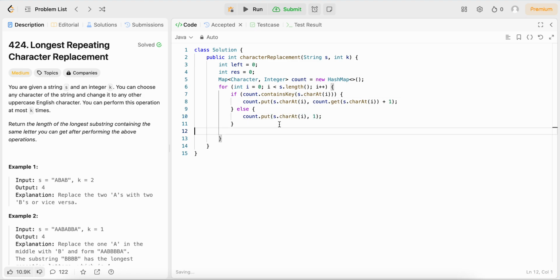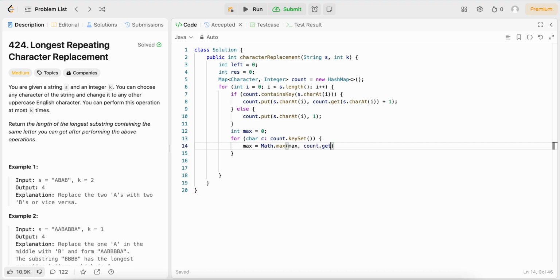Okay, and then now we want to find what the maximum occurring character is and what its count is, and this will be important to tell us if our window is valid. So we're going to loop through all of our hash map, and we want to update max to be the frequency of the maximum occurring character within this window. So that is our current max.